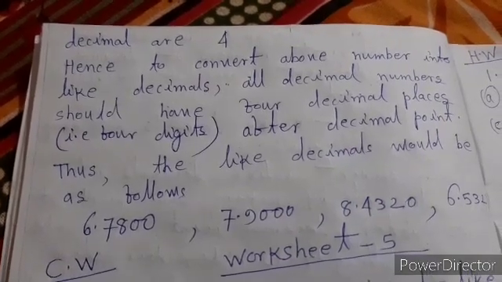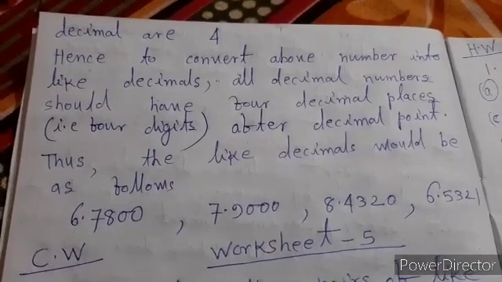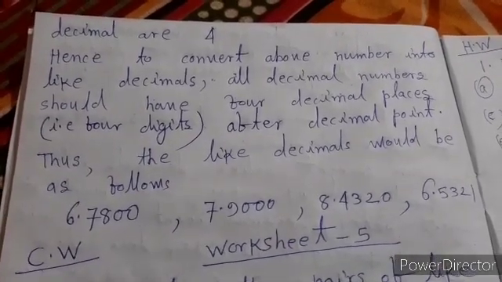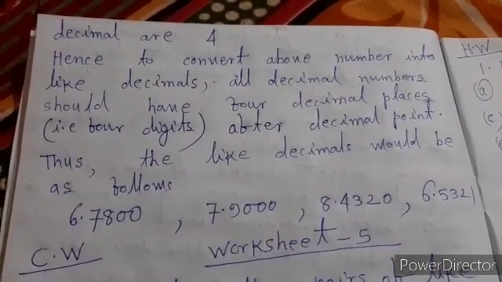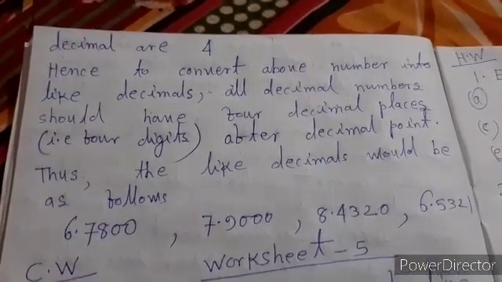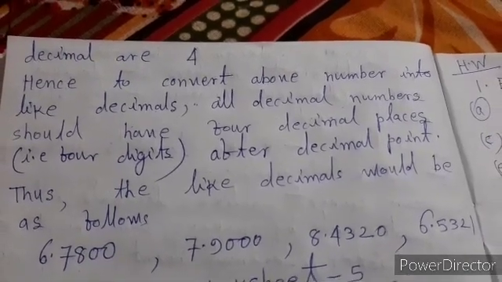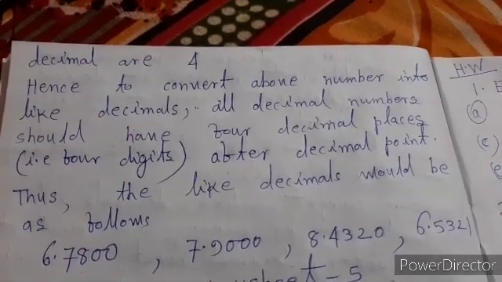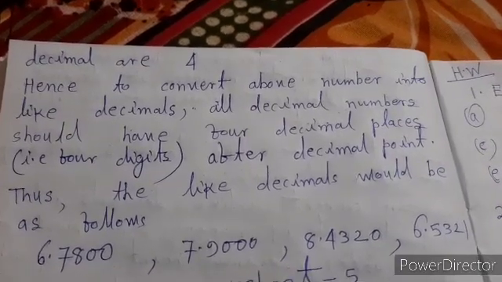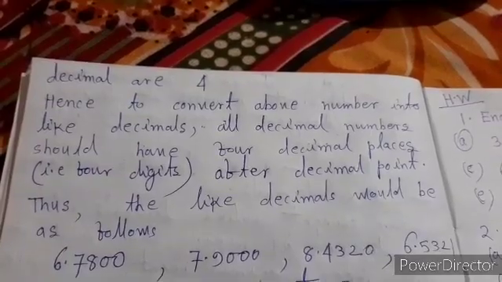Hence, to convert the above numbers into like decimals, all decimal numbers should have 4 decimal places, that is 4 digits after the decimal point. Thus the like decimals should be as follows: 6.7800, 7.9000, 8.4320, 6.5321.